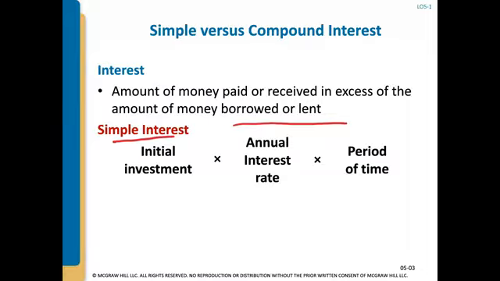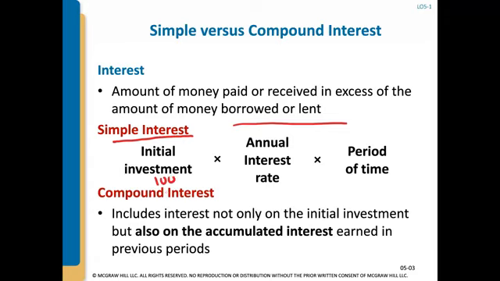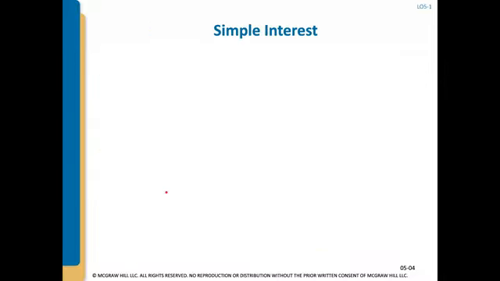There's a concept called simple interest, and that just means you take your initial investment, let's just say it's $100, and let's say we have 6% for 1 year, then we get $106 at the end of the 1 year. That's simple interest. I think we're all pretty familiar with that kind of computation. Compound interest means that you also either pay or earn interest on the interest. You earn money on the initial investment, but also on the accumulated interest that you earn in previous periods.